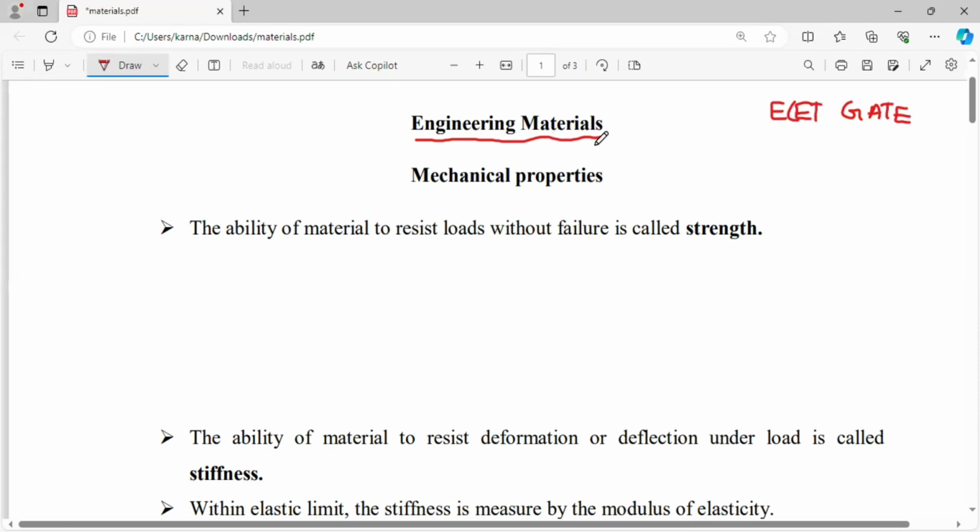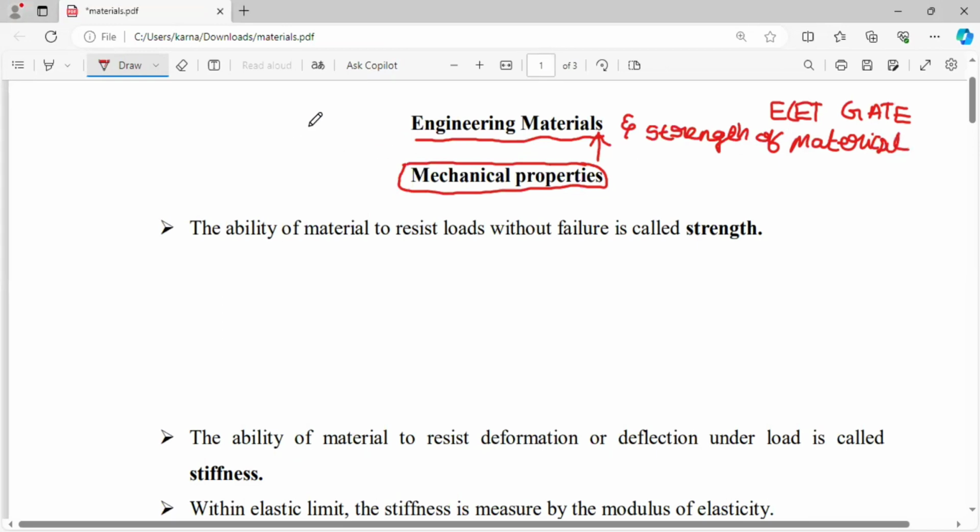The concept is mechanical properties. It can be used in both subjects, engineering materials and, at the same time, strength of materials. This is a common topic for both civil and mechanical engineers. So now, in this video, let us know about the mechanical properties of the materials.